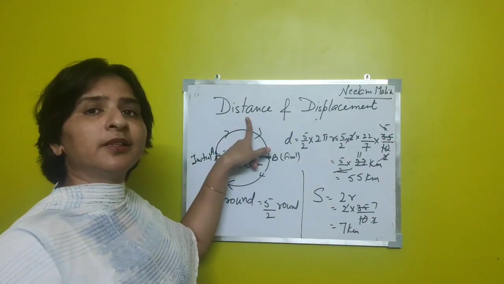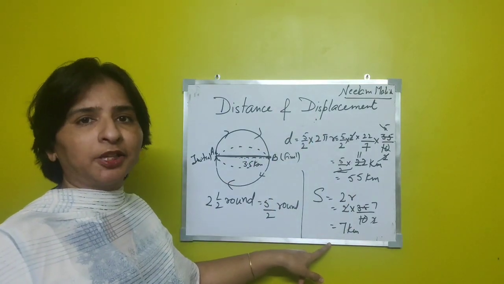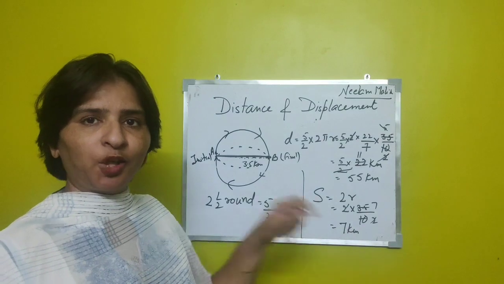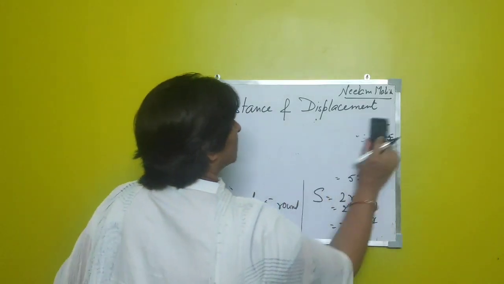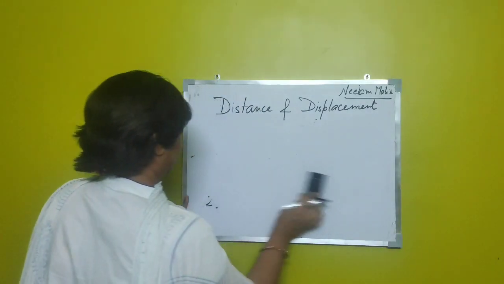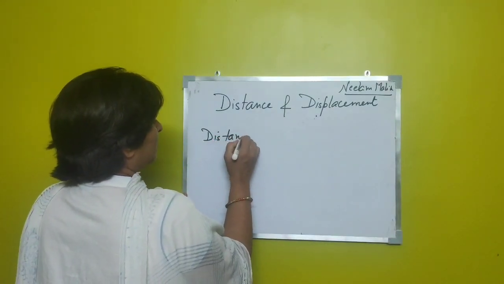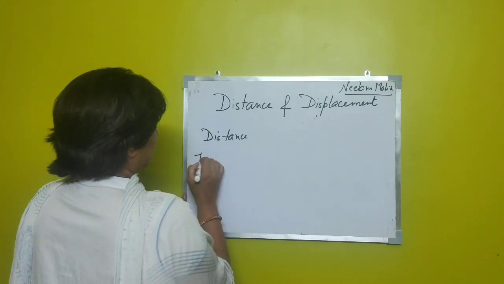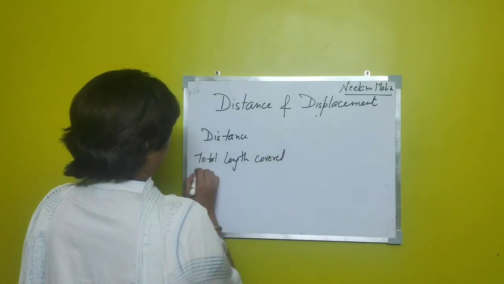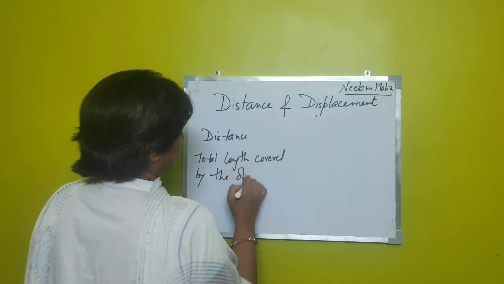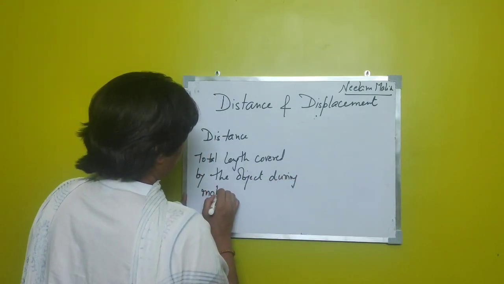So we said distance is a term which does not require direction. Displacement is a term which requires direction from A to B. So what do we conclude from this lesson? We conclude that distance is the total length covered by the object during its journey from one point to the other.